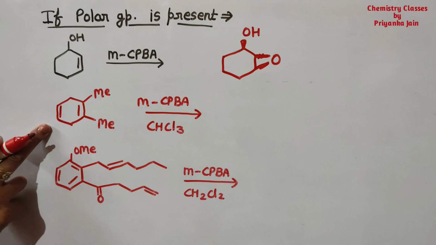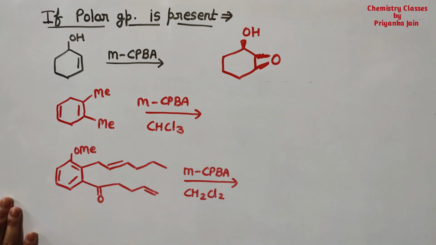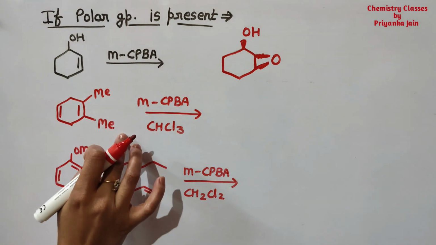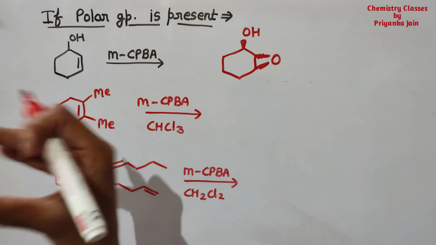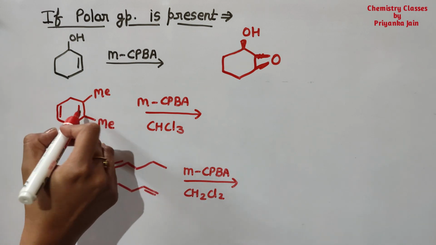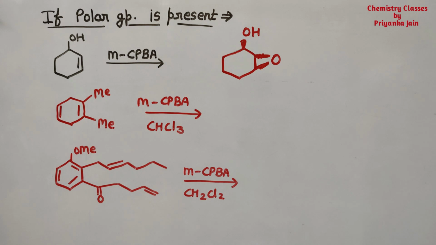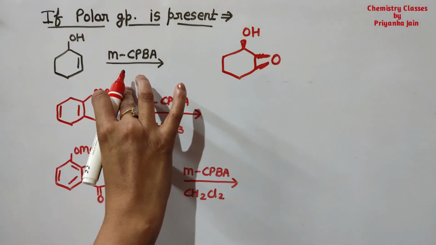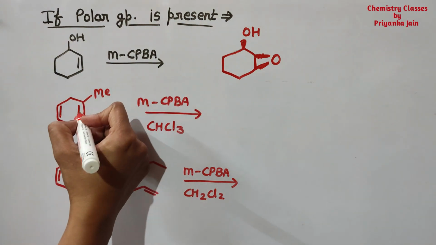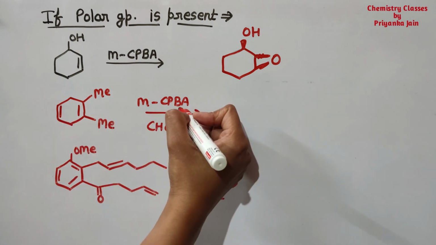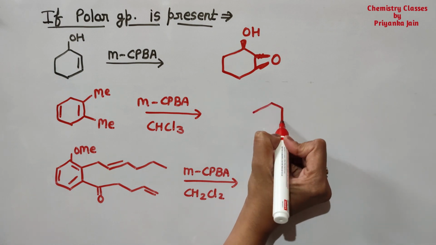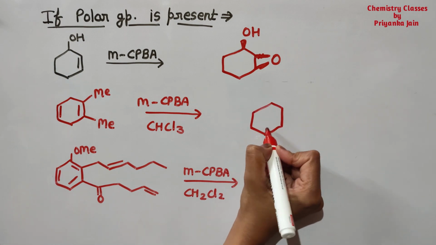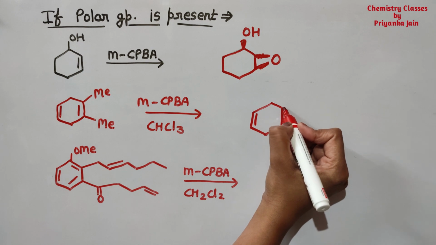Now think here, if two double bonds are present, then what will happen? We know that the presence of an electron donating group on this pi electron side will increase the pi electron density on this double bond, right? So whenever donating groups are present, this pi bond will be attacked by this reagent. Okay, this will remain as it is. It will attack on the side of the more electron density. So the ring is formed on this side.